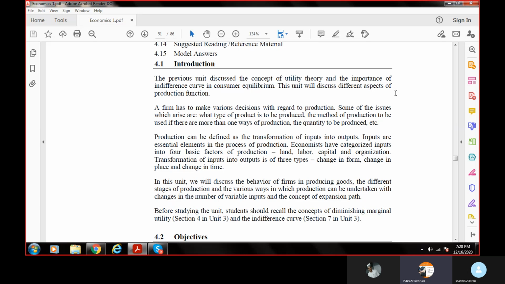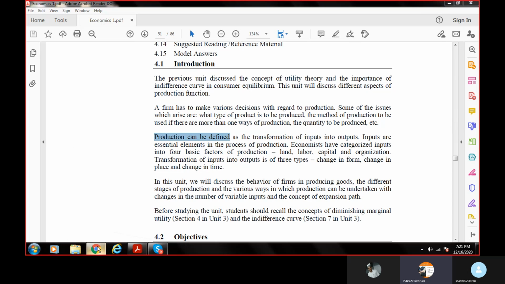My production activities can be for a short term or a long term, so it all depends. These are the techniques we are going to learn here in the production function. So basically, what is production function? The production function can be simply defined as the transformation of input into output. We normally say production is a function of input.